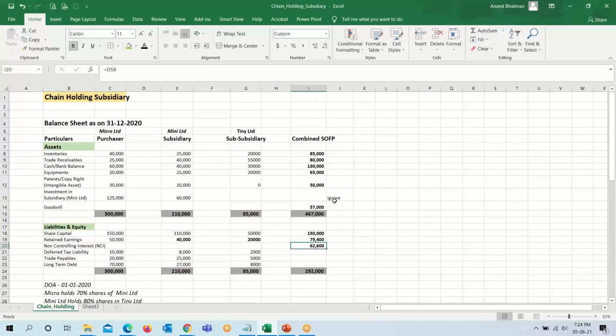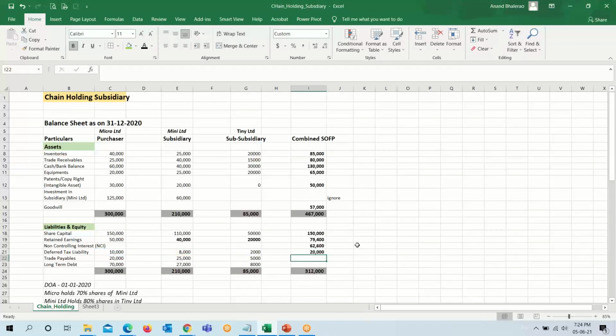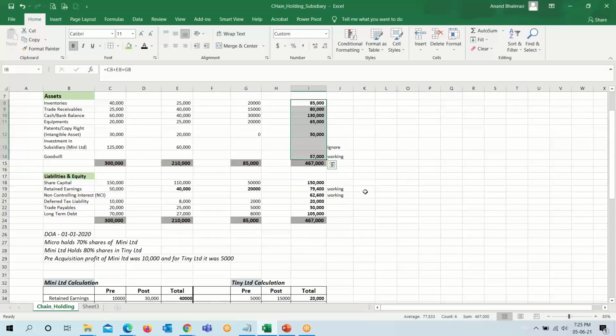And the retained earning figure is available with us. Non-controlling interest is available with us through working. Deferred tax liability, we will simply add this amount. It comes to 20,000. For trade payable and long term, we will also simply add. The total is 4,67,000. So this has come through our working, and this has also come through our working. So it balanced our balance sheet. It matches 4,67,000.